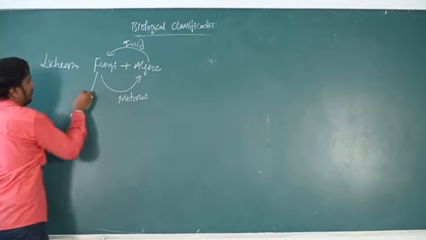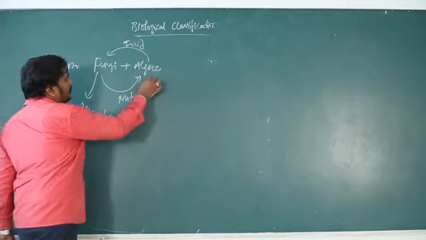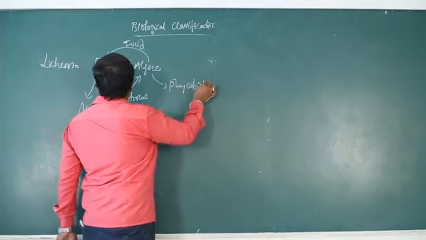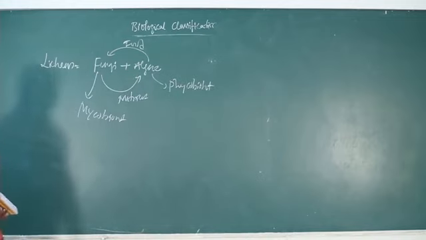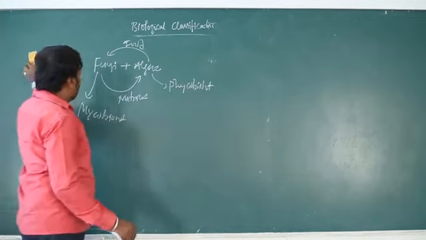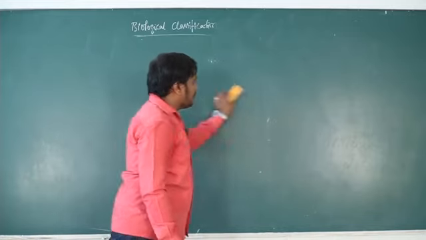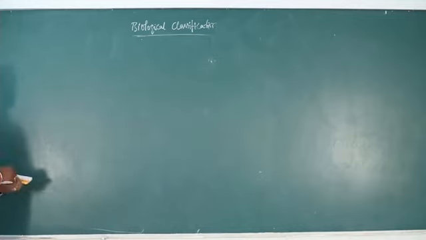So the fungal partner is mycobiont and the algal partner is phycobiont, and these lichens are pollution indicators. Okay, so these are organisms that indicate pollution. So this is about lichens. Lichens can be of three types based on their thallus nature: crustose, foliose, and fruticose.